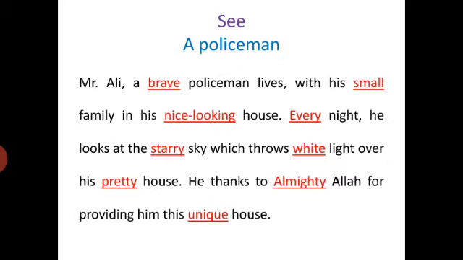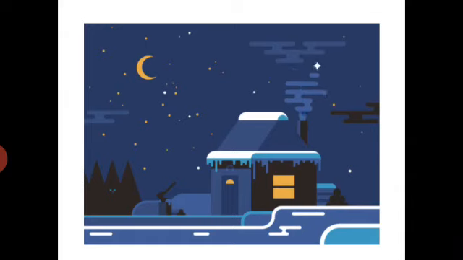You can add so many adjectives. Now read it. Mr. Ali, a brave policeman, lives with his small family in his nice looking house. Every night he looks at the starry sky which throws white light over his pretty house. He thanks Almighty Allah for providing him this unique house. So all these adjectives help the story to look more lively. In fact, adjectives are the ornaments of writing. They make the writing lively.